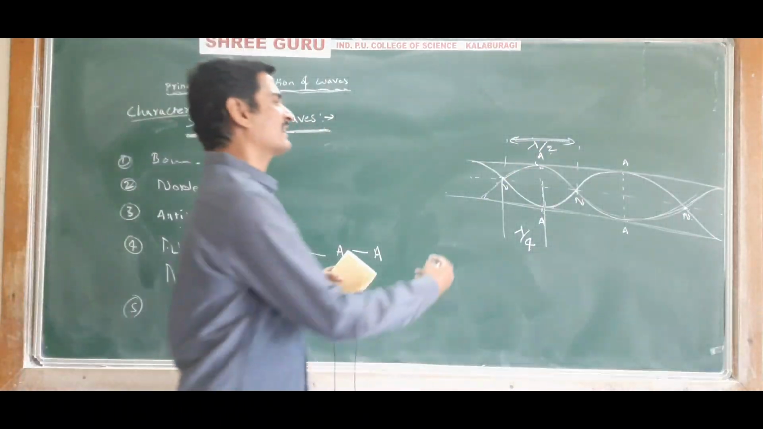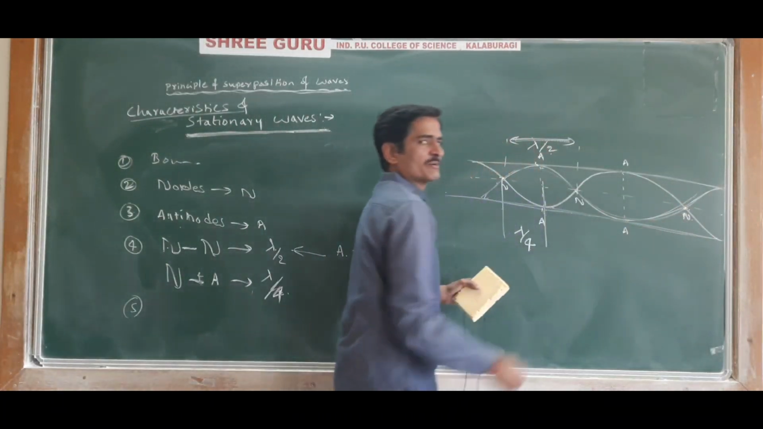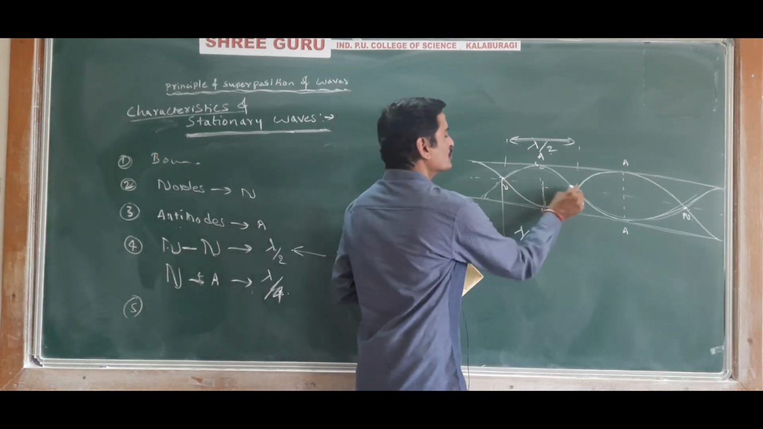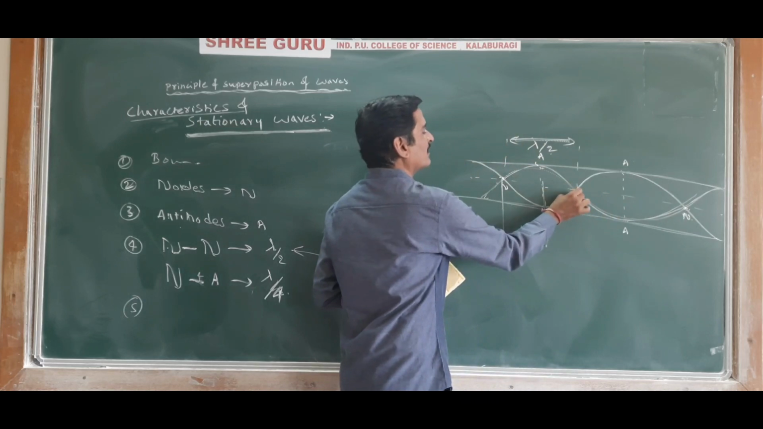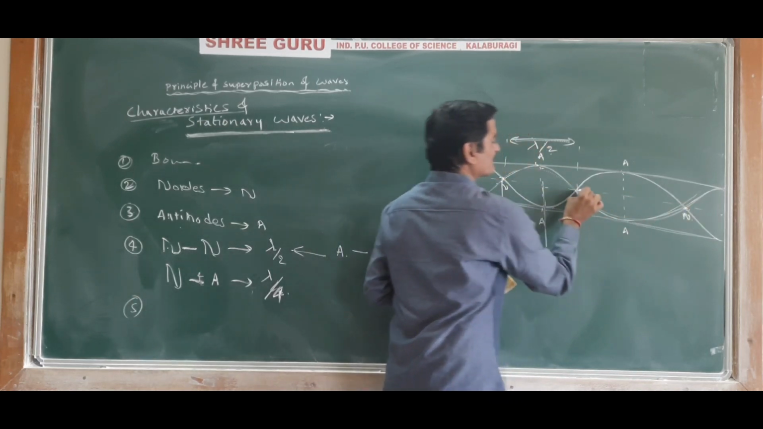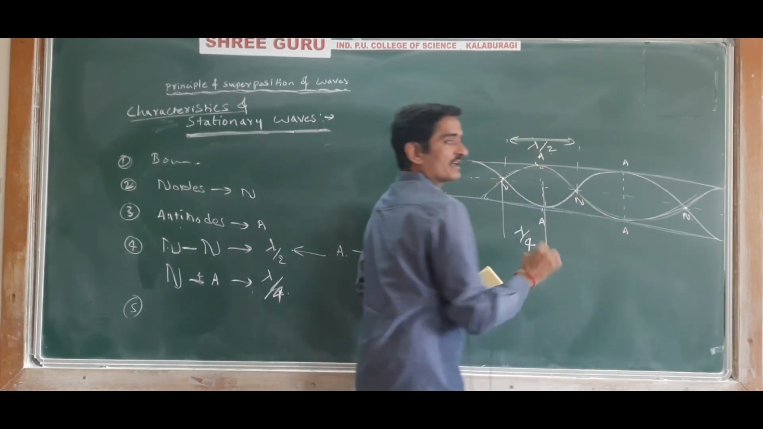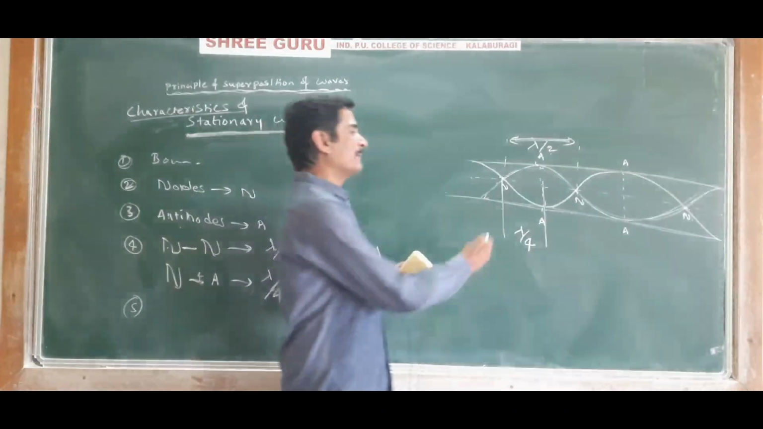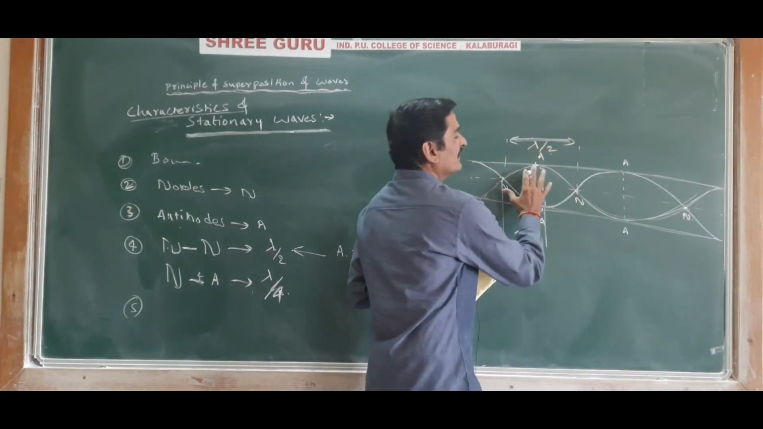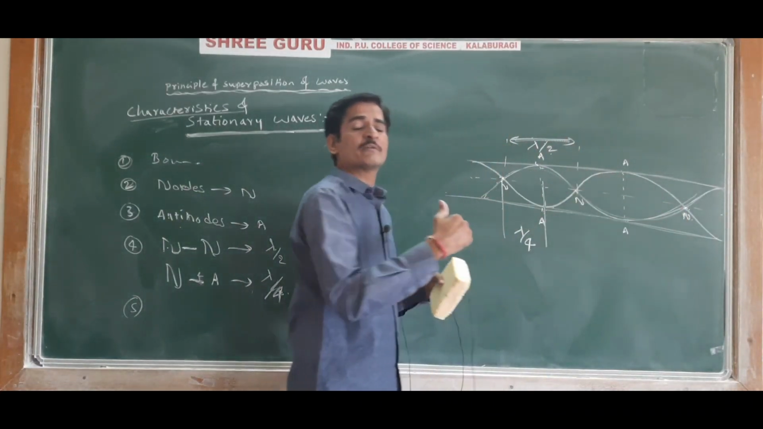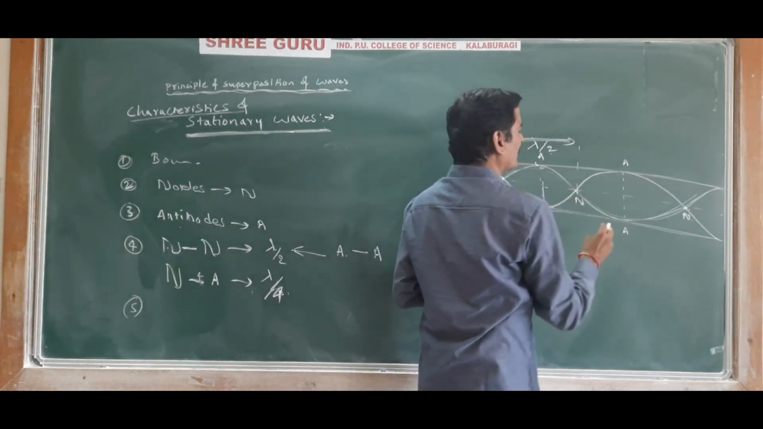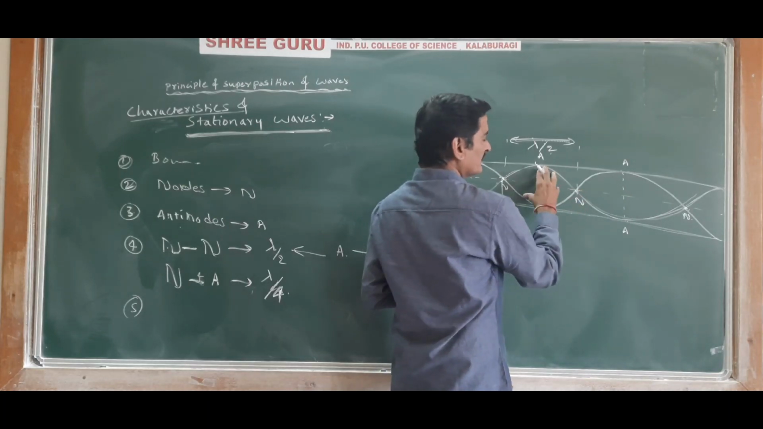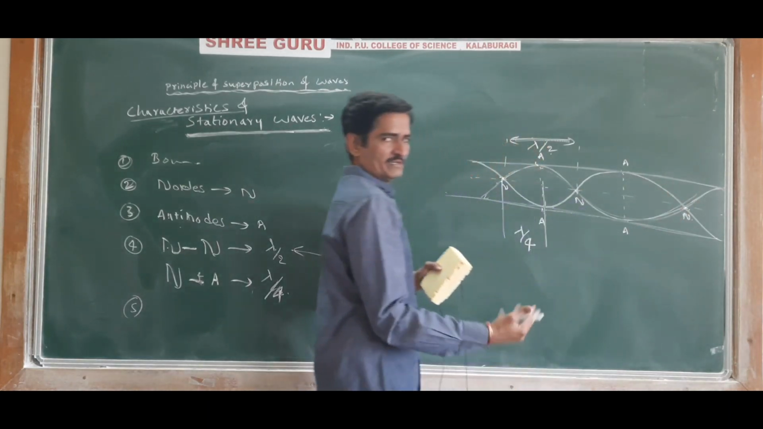And next, fifth point: when a stationary wave is formed, the medium is divided into a large number of segments between two equally spaced points, that is, nodes. These nodes are equally spaced points, and between them the medium is divided into segments or portions. This is one portion, this is another portion. Between two nodes, this is one segment, this is another segment, like that.